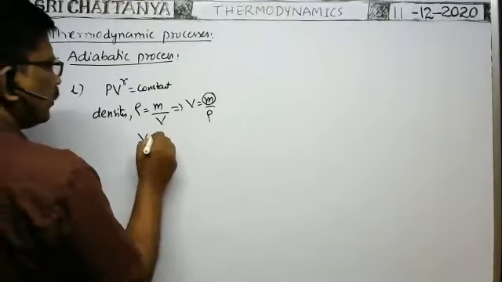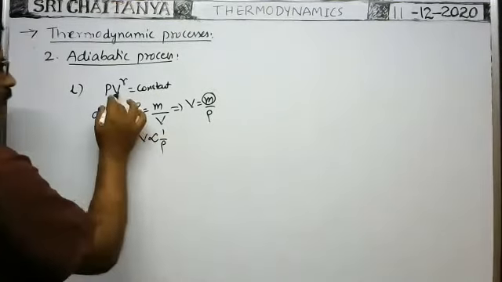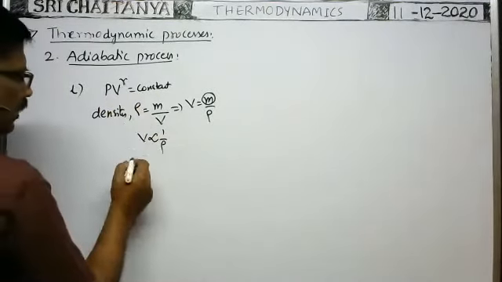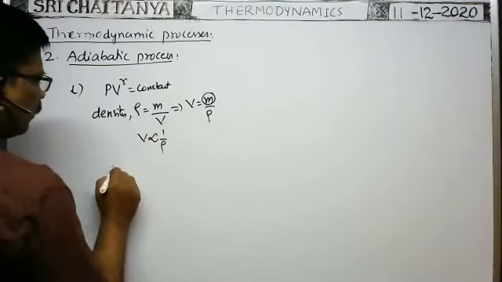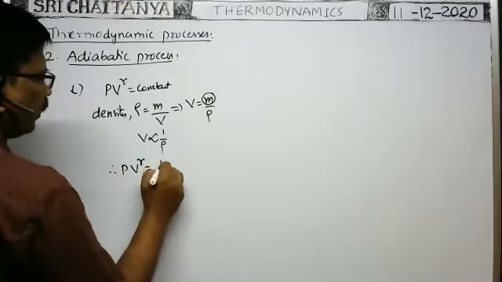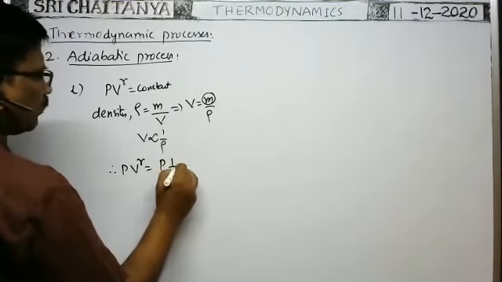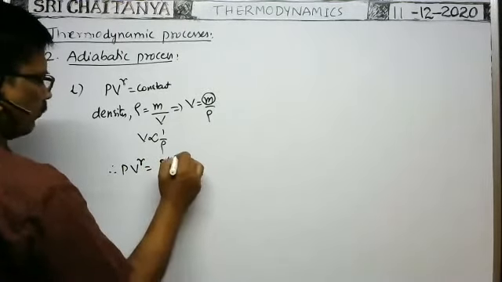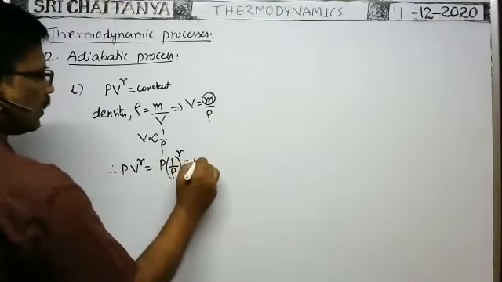So volume is inversely proportional to density. Instead of volume here, we can write 1 by rho. Therefore, PV to the power of gamma is equal to P into (1 by rho) whole to the power of gamma is equal to constant.